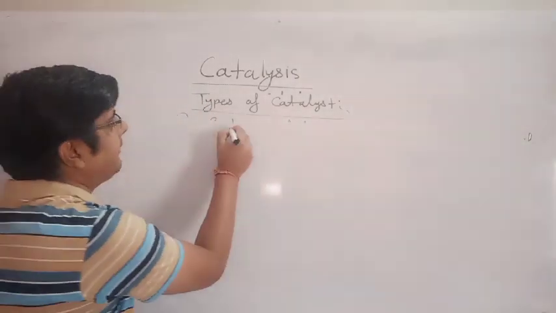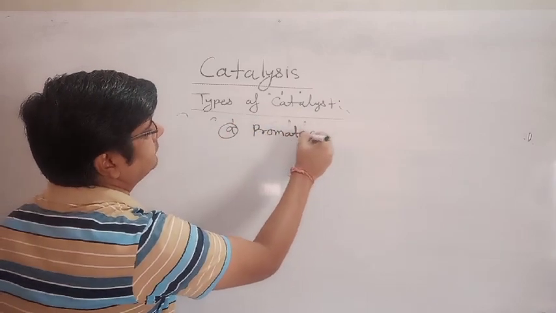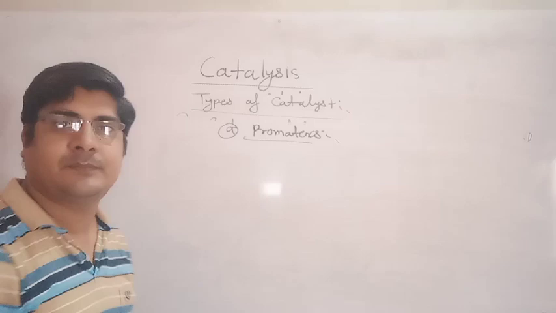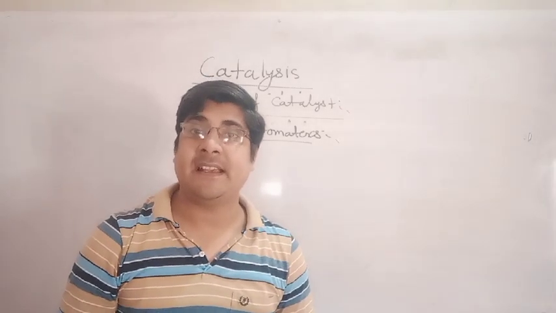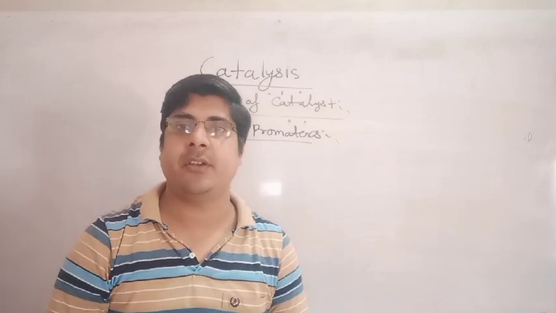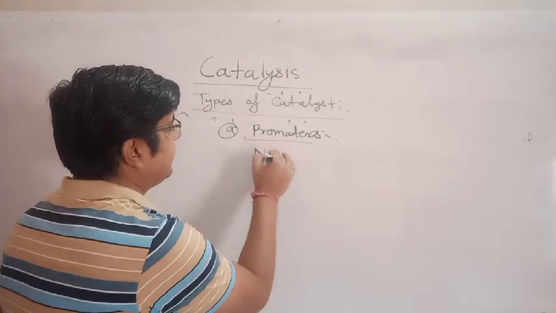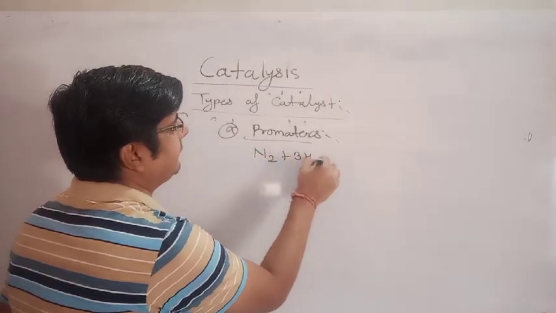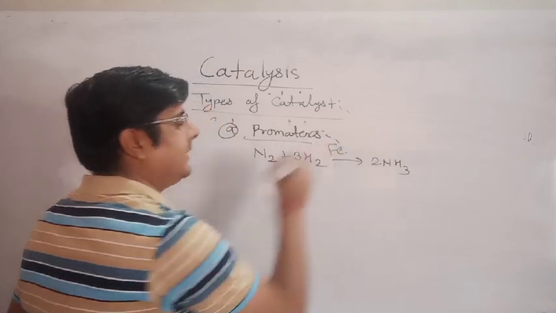First is promoters. What are promoters? Promoters are the substances which increase the activity of catalyst. See here the example. Dinitrogen and dihydrogen form ammonia in the presence of Fe.